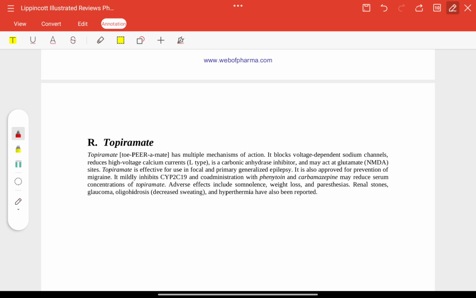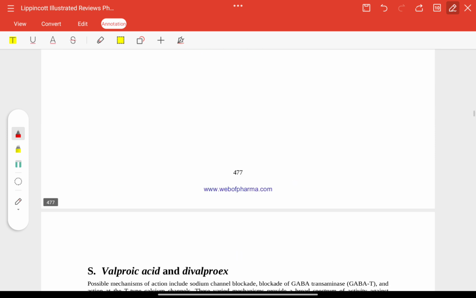Topiramate has multiple actions. It acts on voltage dependent sodium channels, voltage calcium channels, NMDA, and it inhibits CYP2C19. It is an enzyme inhibitor, and has drug interaction with phenytoin and carbamazepine. Renal stone, glaucoma, oligohidrosis, hyperthermia are some of the adverse effects.